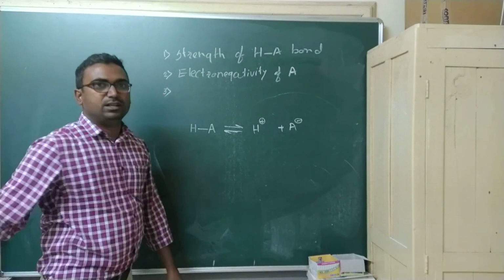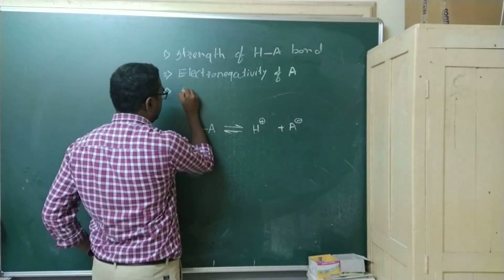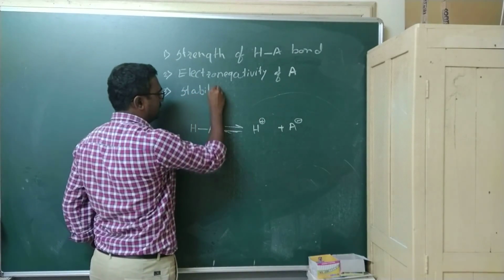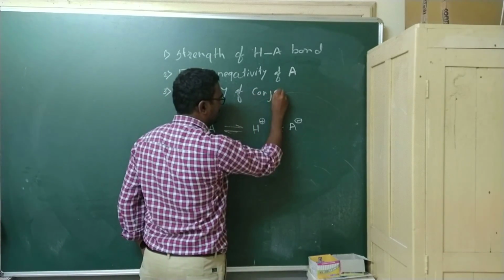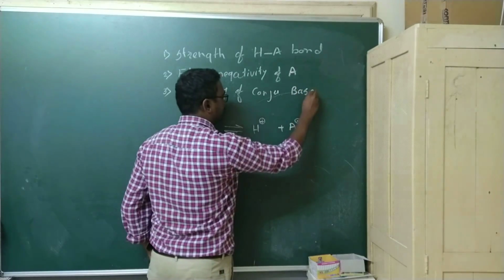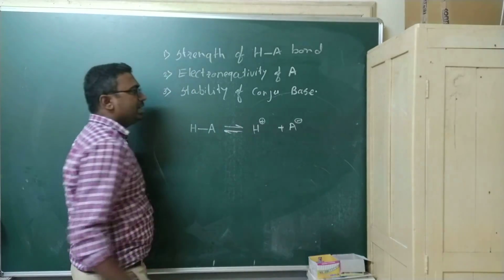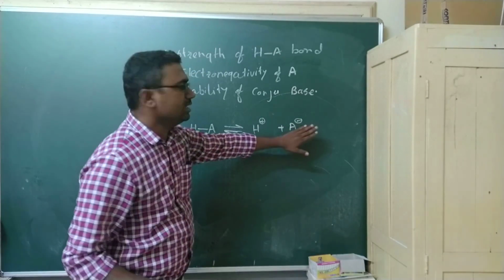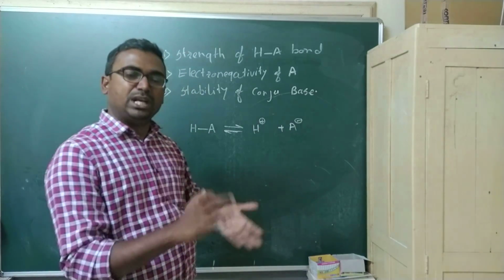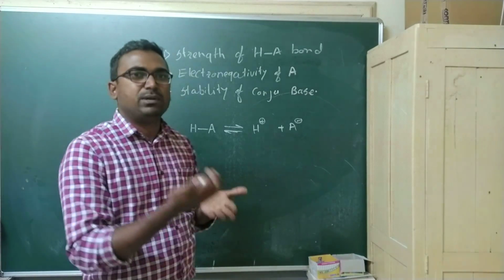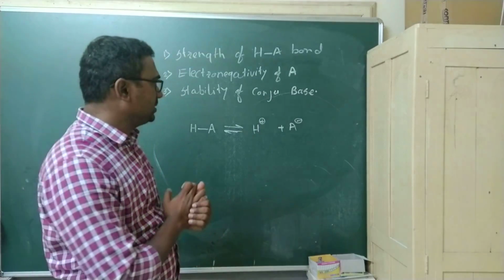We will see the next factor. The next factor is the stability of the conjugate base. Here HA is the acid and A minus is the conjugate base. If its stability increases, as we know, every ion and every radical wants to become stable by completing its octet and other things.